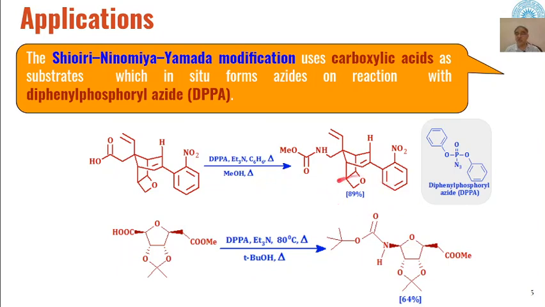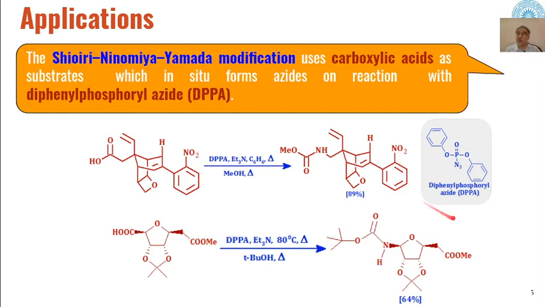These carbamates are formed in 89% yield, and you can see the reaction is so selective that neither this ether linkage nor these carbon-carbon double bonds are affected during the reaction, and only this functional group transformation takes place from carboxylic acid to carbamate through isocyanates.